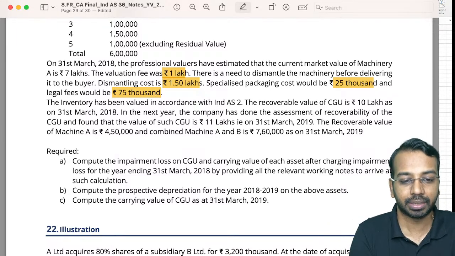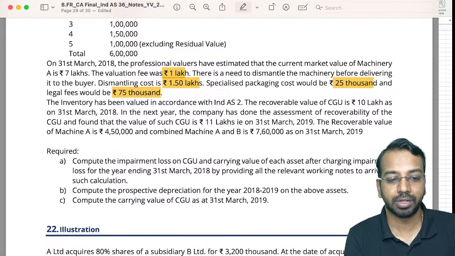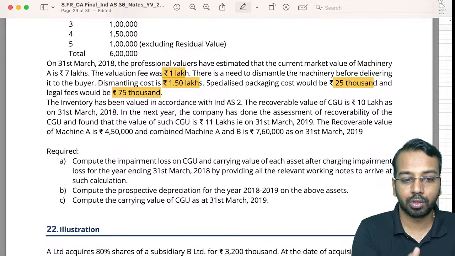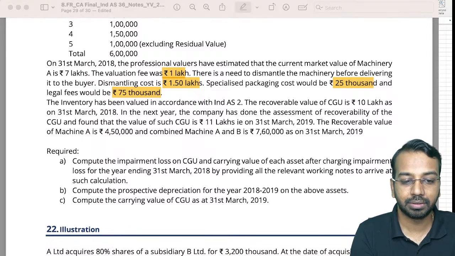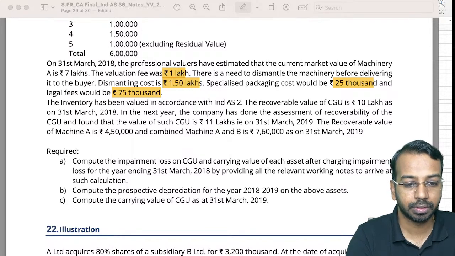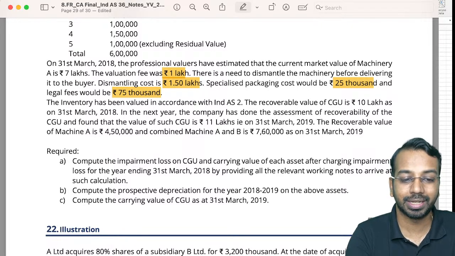But the dismantling cost, the packaging cost, and the legal fees you will consider. So 7 lakhs minus 1.5 and 1, that is 2.5.